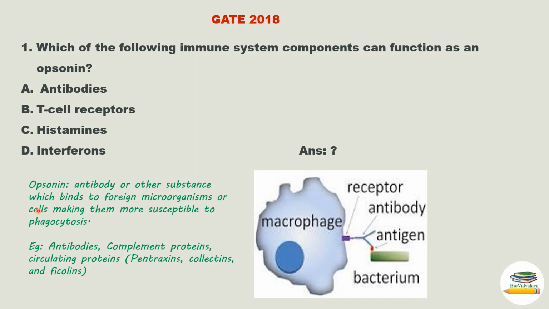So, let's see the options. Option A is antibody, that is an opsonin. Option B, T cell receptors, that is not an opsonin. Histamine, it is not an opsonin. D, interferon, that is also not an opsonin. So the answer is option A, antibodies.